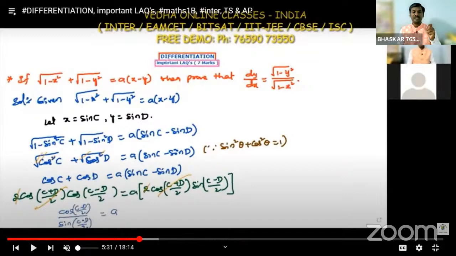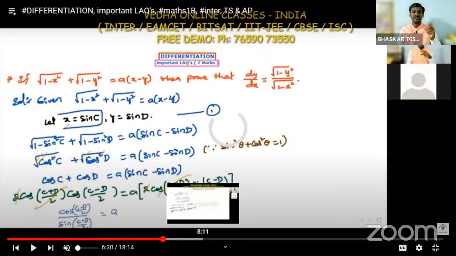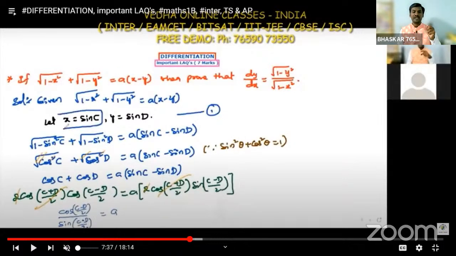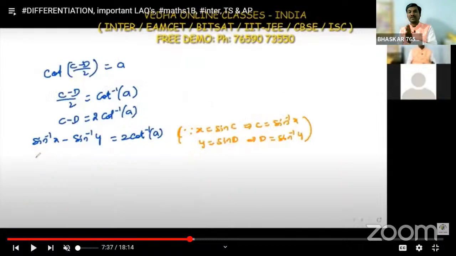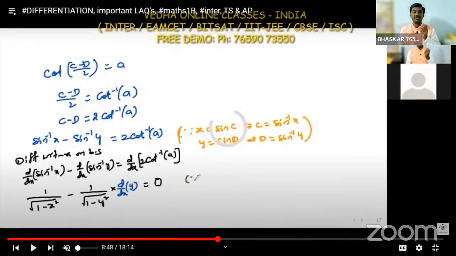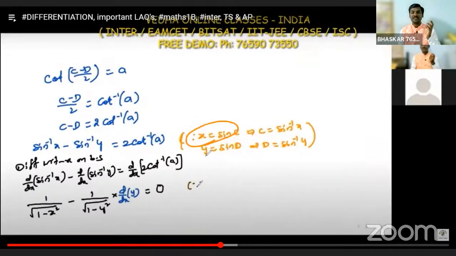We have the remaining, and cos by sine is cot, so cot of c minus d by 2 is equal to a. After that, c minus d by 2 is equal to cot inverse of a, so c minus d is equal to 2 into cot inverse of a. Send this 2 to that side. Here, whenever we start the solution, we considered x is equal to sine c and y is equal to sine d.